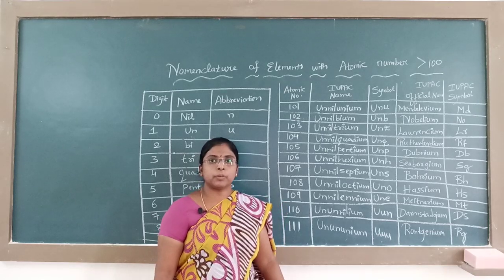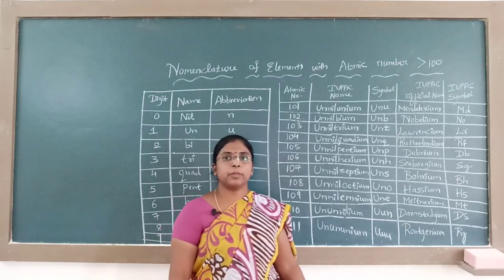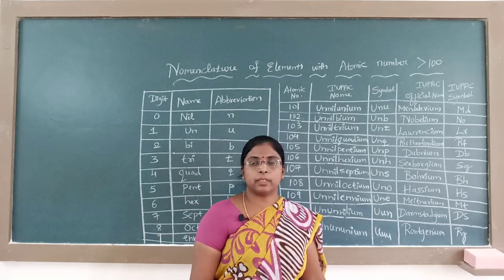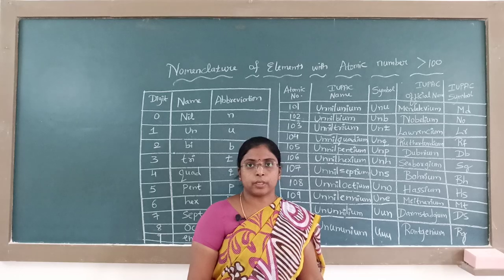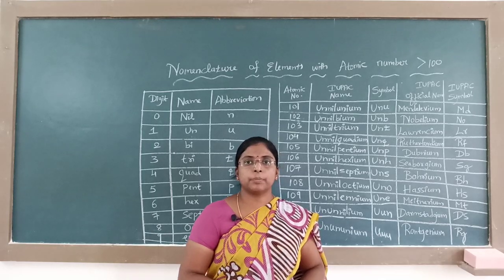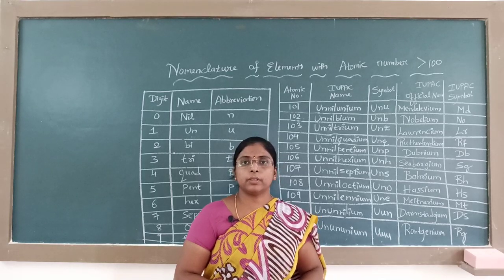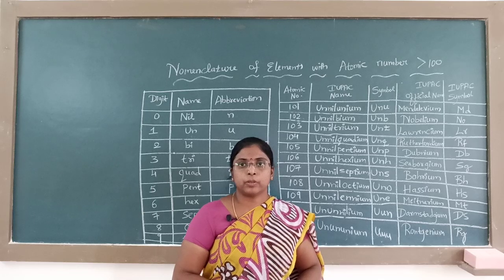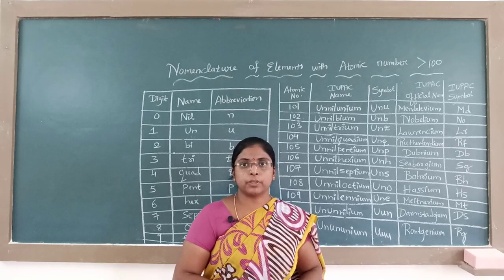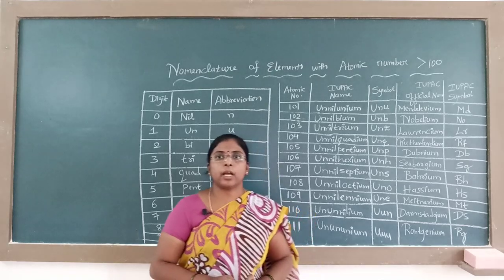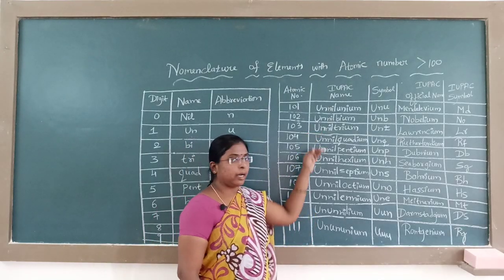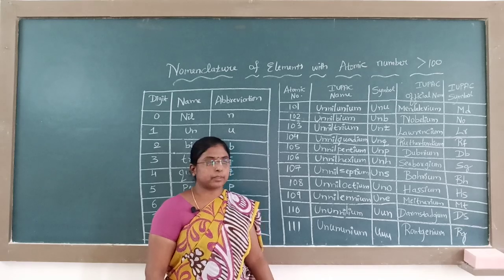Later on, some elements were discovered and some are not yet discovered and are still under progress. The elements that have been discovered are not given the name of the scientist because the name is not yet officially declared. Until then we have to use the IUPAC names of these elements.